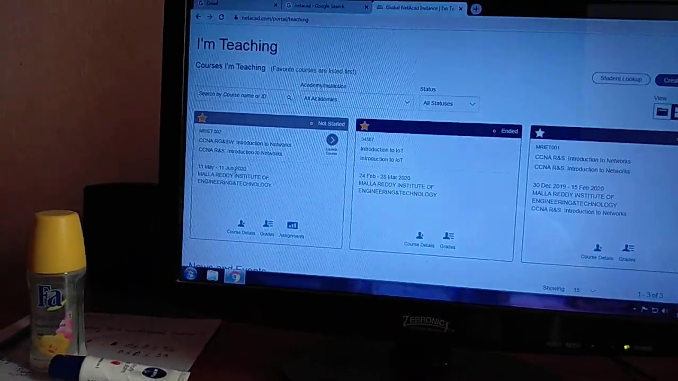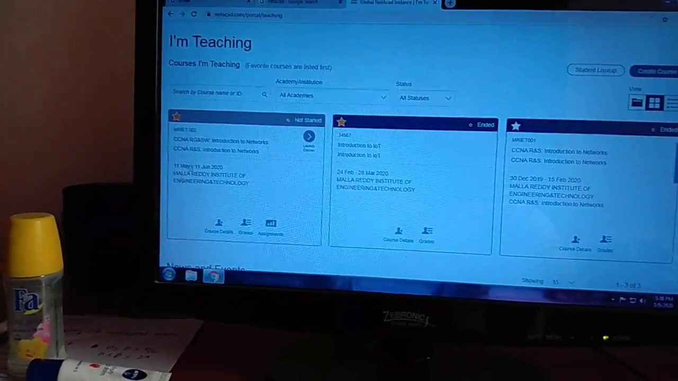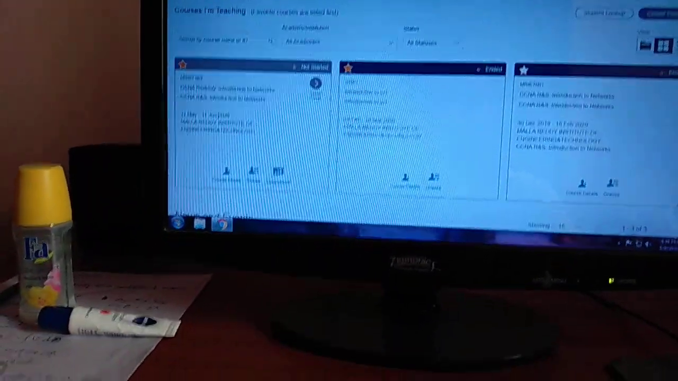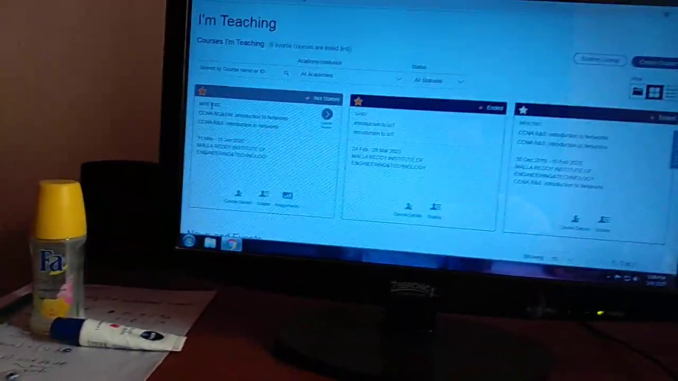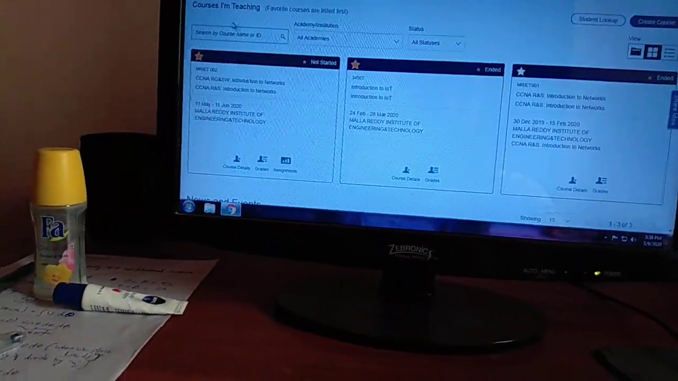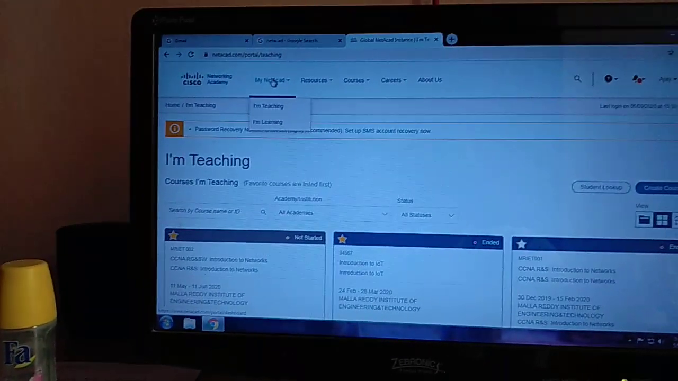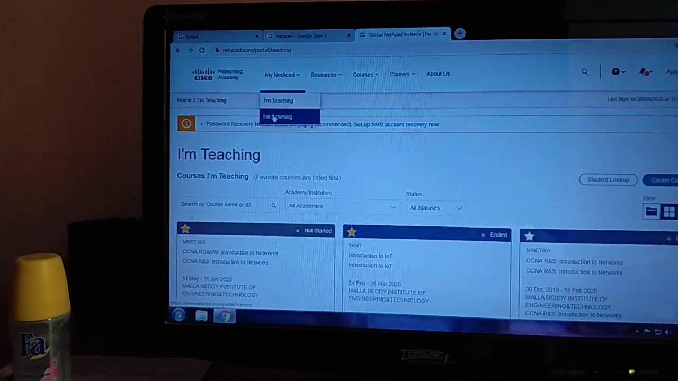See here, you will get this particular box. The first box, what you are seeing here, is MRIT 002, 11th May to 11th June. After going through this page, if there is an empty page, just go here, My NetAcad, I am teaching or learning. You people are learning.